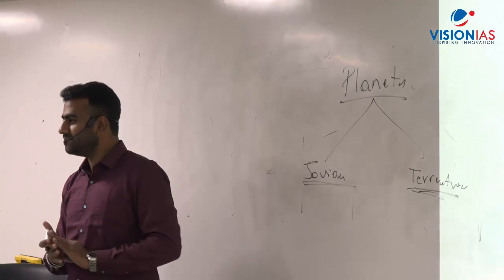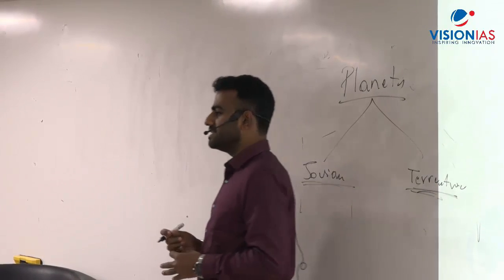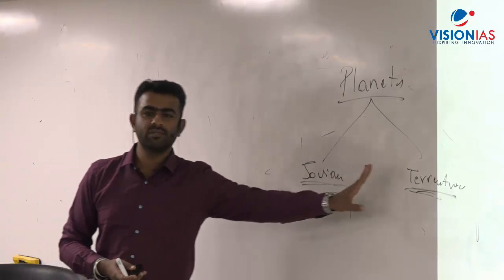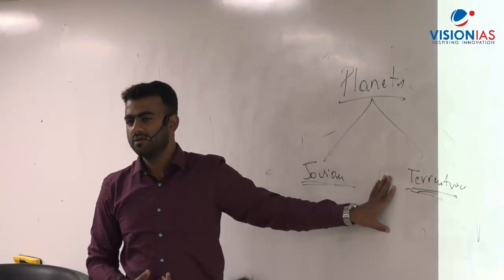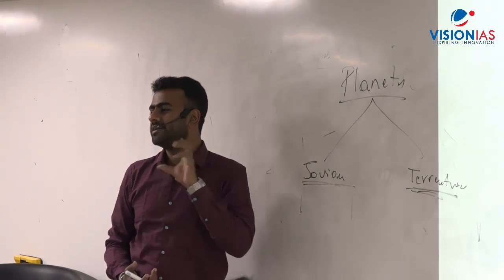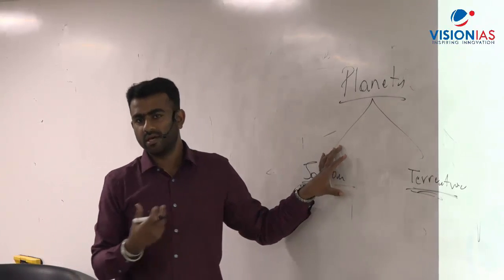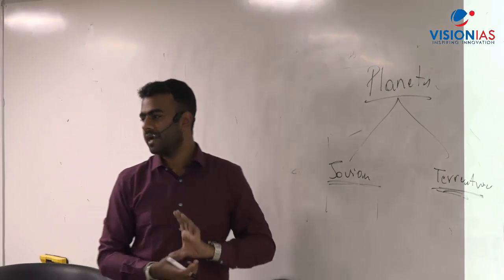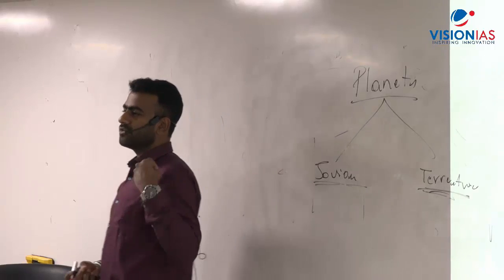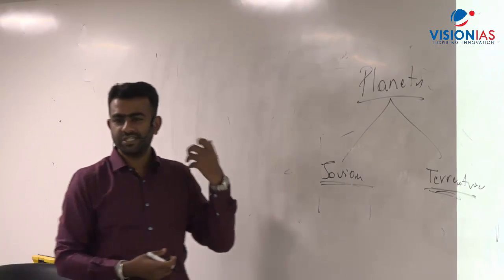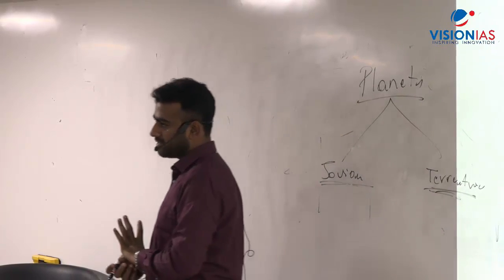Okay, what is the reason behind this? Why is there a differentiation? Because of solar winds. These are the planets which are located away from the sun at a much larger distance. Because of this, they were able to hold on to the gaseous elements more. इसलिए इसका atmosphere होता है बहुत thicker atmosphere, and the planet is much lighter. Here terrestrial planets, because they are near to the sun, because of the solar wind, most of the gaseous elements are blown away. So only hard rock material is left in these.